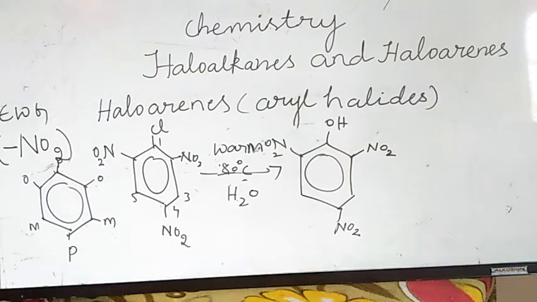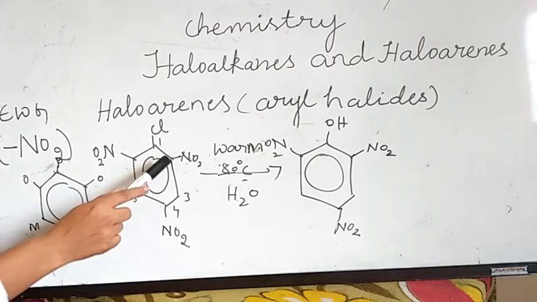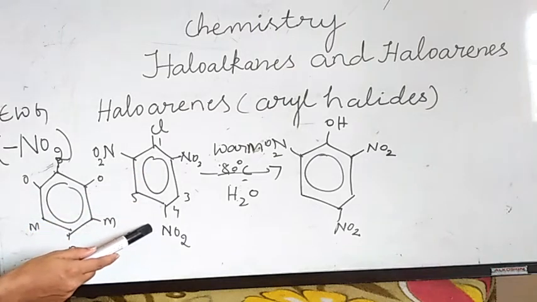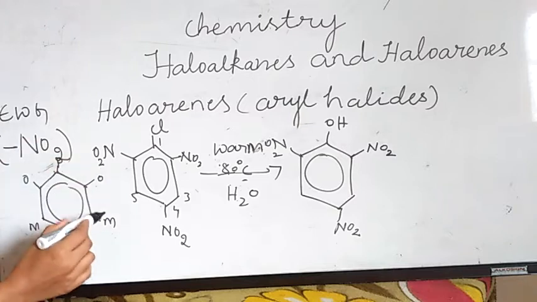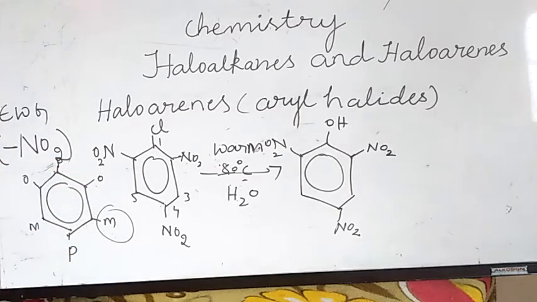See here, I am taking nitro groups at only ortho and para positions. Why not at meta? Can you think why the NO2 group shows its effect only at ortho and para position and not at meta position? If you know well about the NO2 group or electron withdrawing groups, you can write your own sentence.